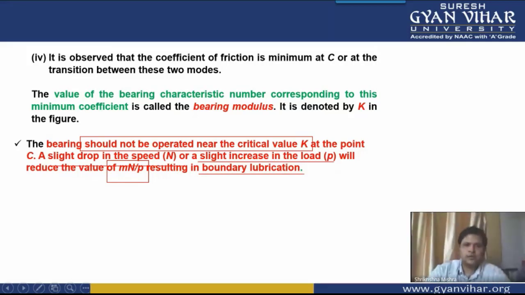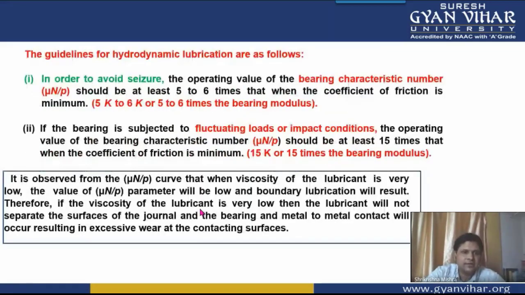All right. Now, one more thing that is important to tell you here is the guideline for hydrodynamic lubrication. If it is said that your bearing should not operate near to this transition zone C, this means that there should be some guidelines to operate the hydrodynamic lubrication. What are the guidelines in order to avoid the seize? If you want that your journal is not seized in the bearing, you should always operate such that your bearing characteristic number is 5 to 6 times of the value when the coefficient of friction is minimum.